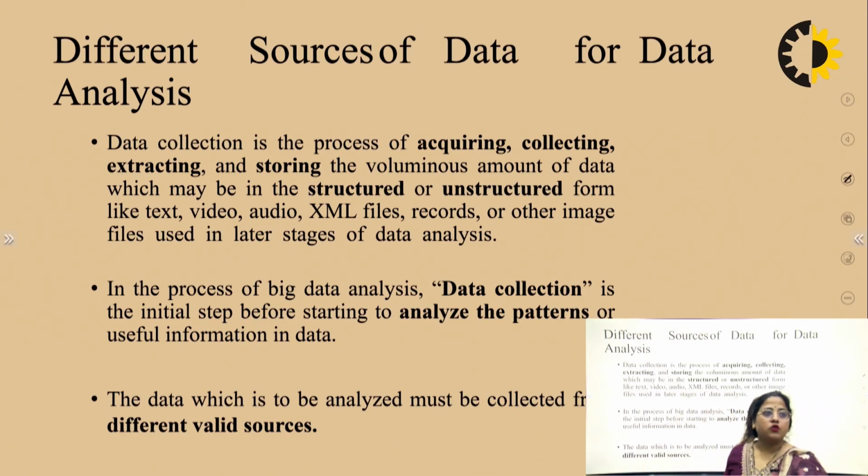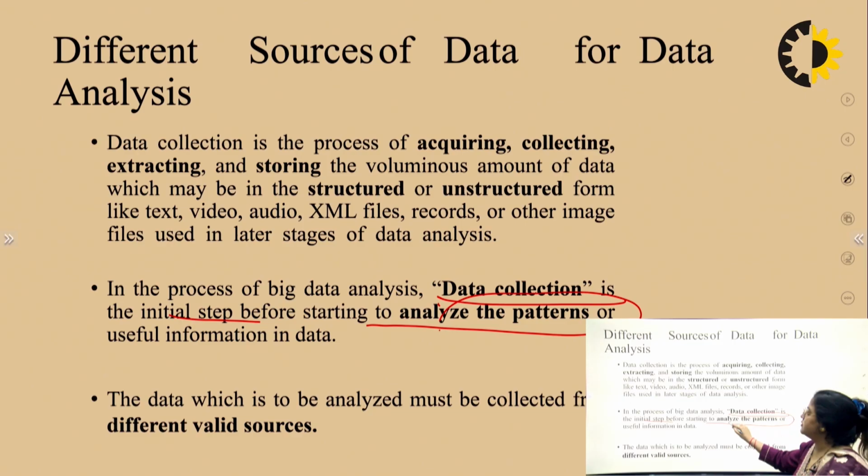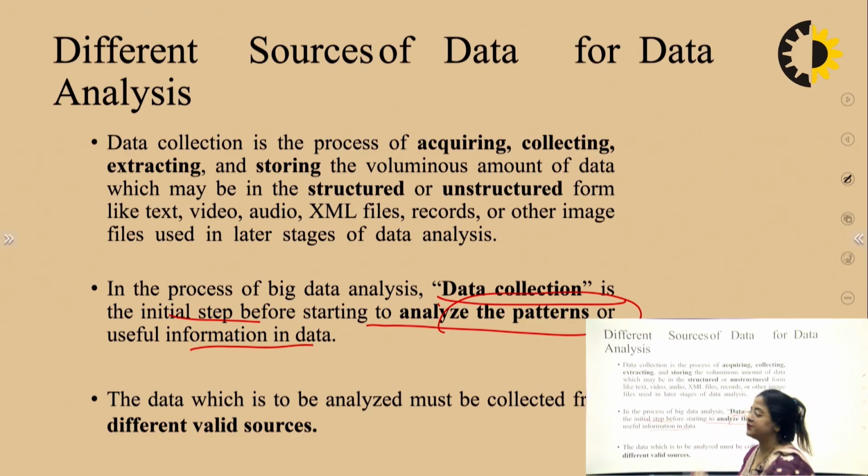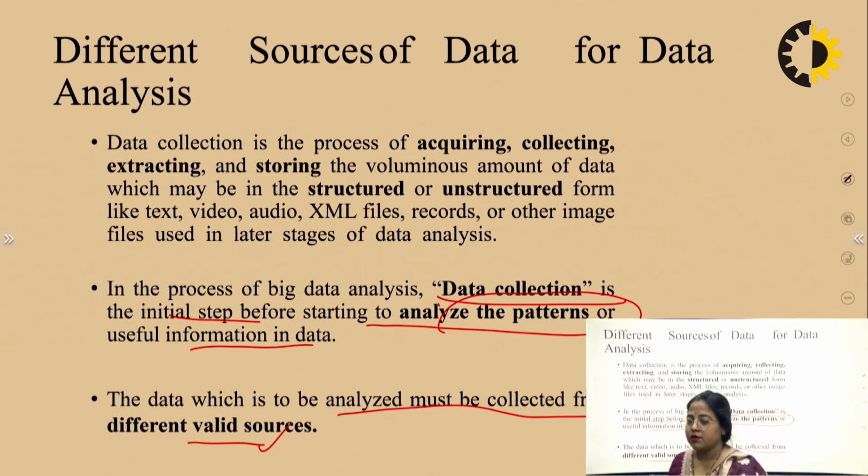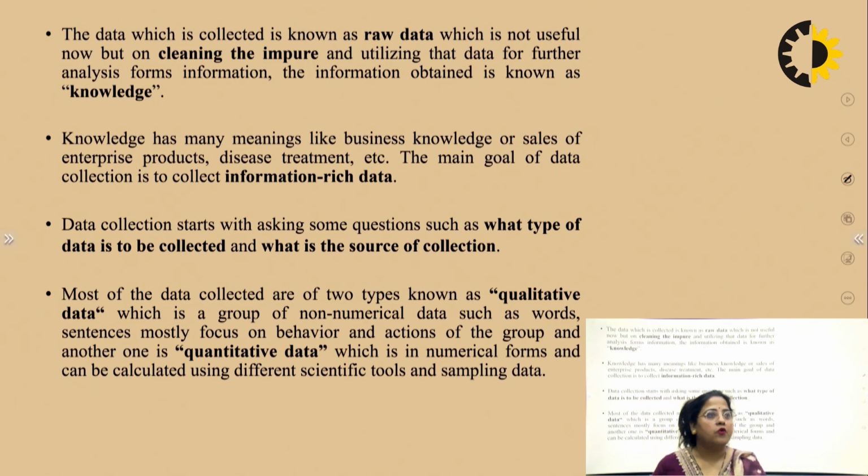In the process of big data analysis, data collection is the initial step before analyzing patterns and finding useful information in data. So the data to be analyzed must be collected from valid sources.